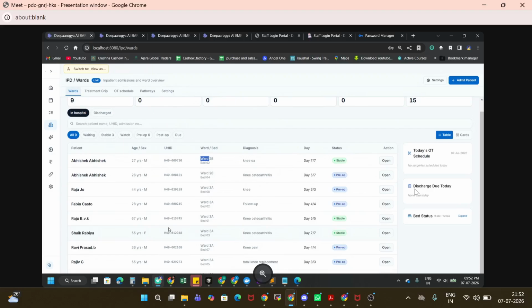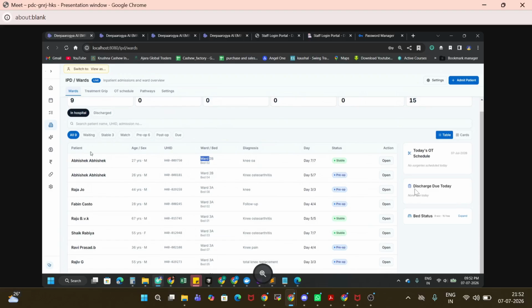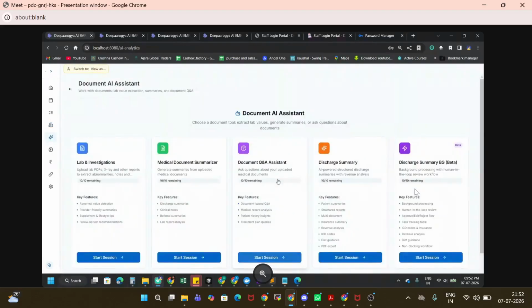Okay, so this discharge summary works in two ways. One is you can pass all the IPD data directly to our AI-based discharge summary API, and the second one is to directly upload the PDF. Some hospitals or clinics don't have that capacity. I mean, they are not using IPD software, right? So they directly upload the scannable PDF, and using that they can generate it. So let me show you that discharge summary feature first.